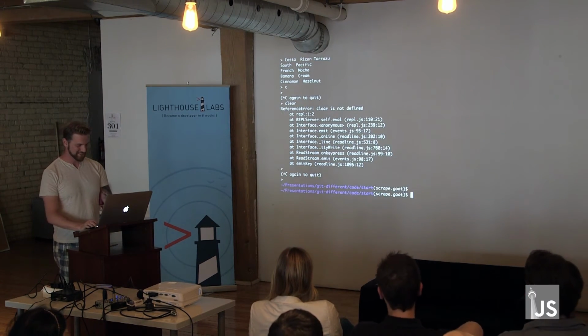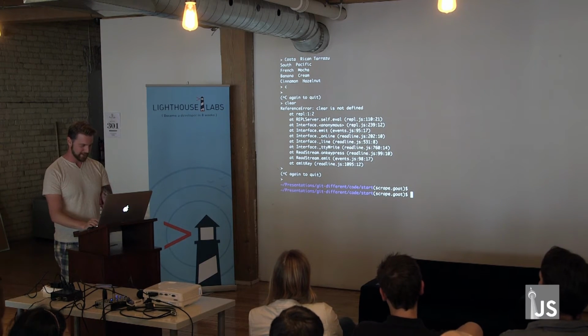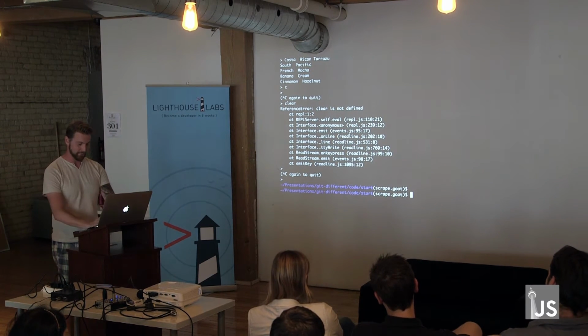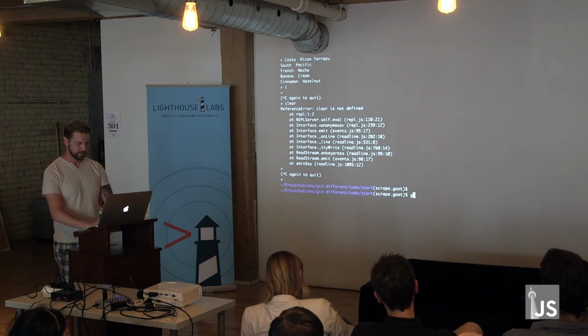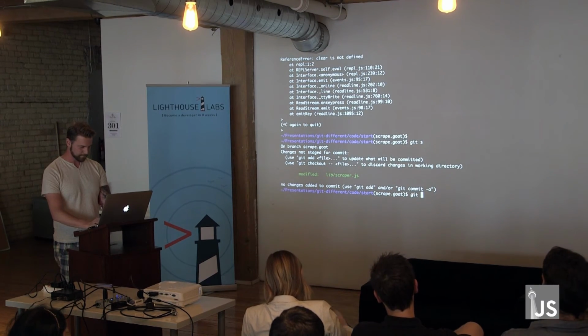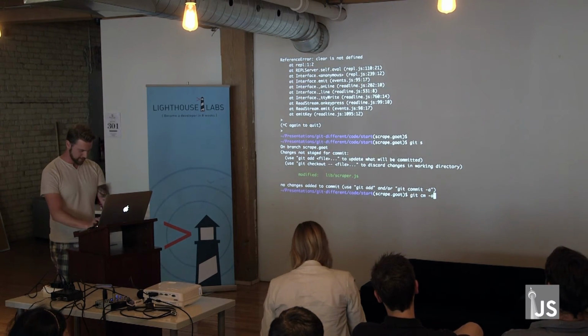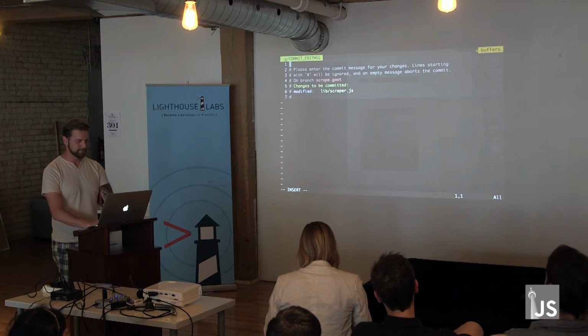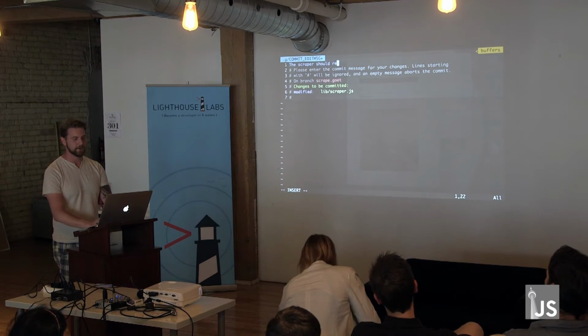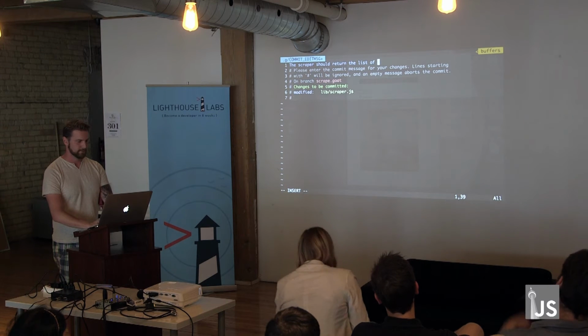Okay. So, cool. So now that I have that, I can run a commit. So I can look at that. I'm all good to go. So let's go ahead and commit it. And now we're doing this because the scraper should return the list of copies. Right? That's why.